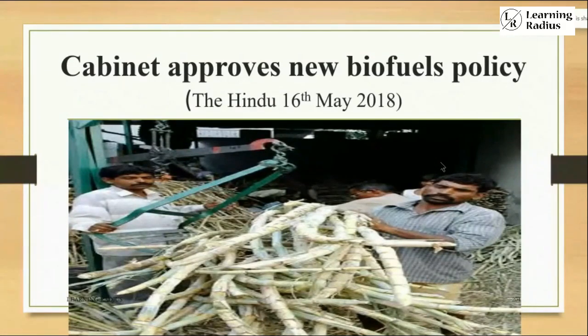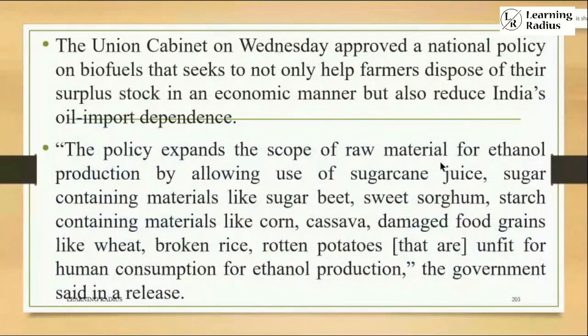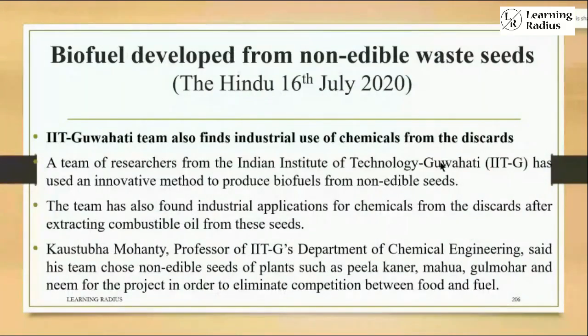The Hindu newspaper on 16th May 2018: the Union Cabinet on Wednesday approved a national policy on biofuel that seeks to not only help farmers dispose of their surplus stock in an economic manner, but also reduce India's oil import dependence. Again, in detail in that policy, sugarcane juice, sugar-containing materials like sugar beet, sorghum, starch, all that discussion is there. In 2020, it's connected. Biofuel developed from non-edible waste seed.